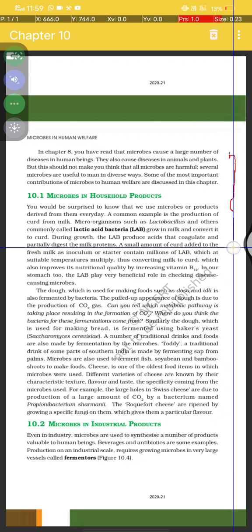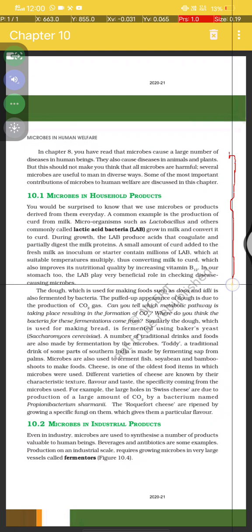A small amount of curd added to fresh milk, the inoculum or starter, contains millions of LAB, which at a suitable temperature multiply, thus converting milk into curd. This also improves its nutritional quality by increasing vitamin B12. In our stomach too, LAB play a beneficial role in checking disease-causing microbes.